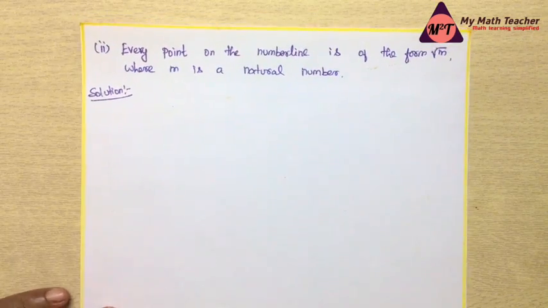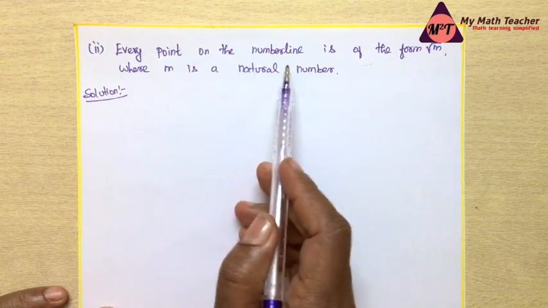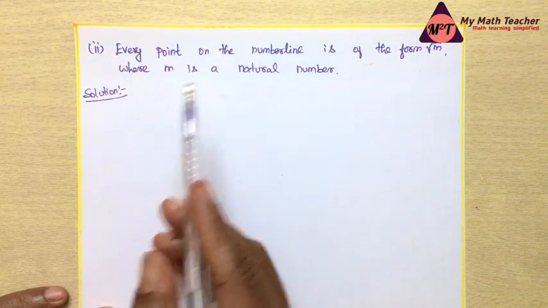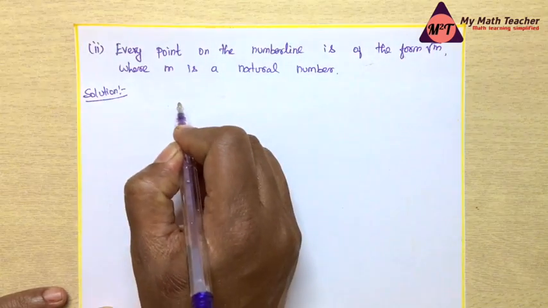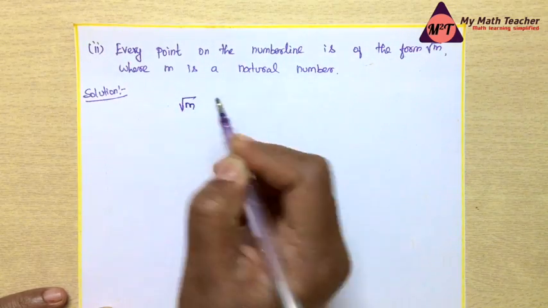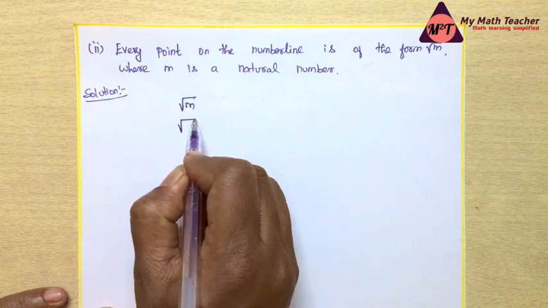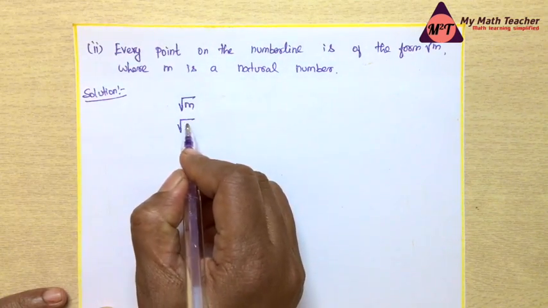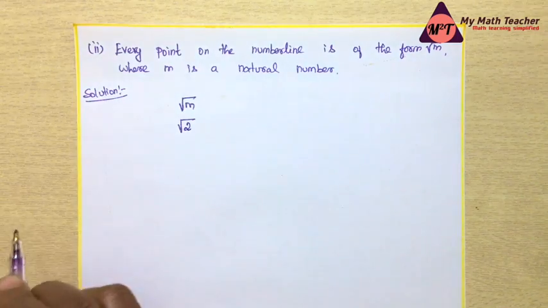The second subdivision is, every point on the number line is of the form root m, where m is a natural number. In the place of m, if I apply a natural number, let me take 2.